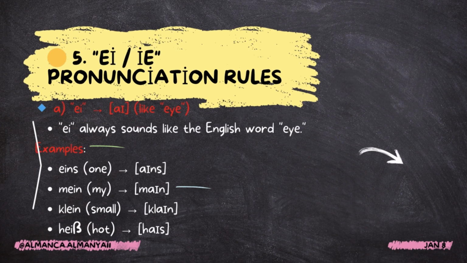Number 5: I. Pronunciation rules. A: like eye. Ei is always pronounced like the English word eye. Examples: eins, mein, klein, heiß.